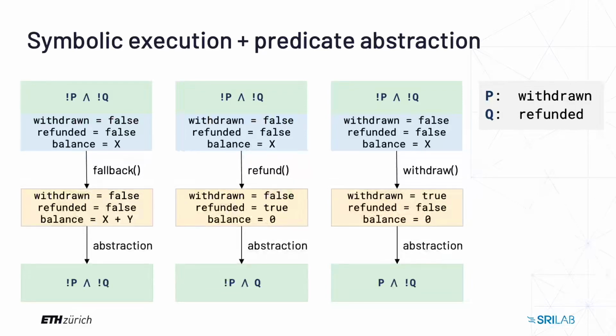In the middle, we start with the very same abstract state, but execute the refund function. This, if successfully finished, will change the refund field to true, and balances will be sent to some other address, and as a result, the abstraction will yield us the not P and Q state. Rightmost example is similar, but with withdraw function. The withdraw will become true and balance 0. The abstraction of this state will yield us P and not Q.